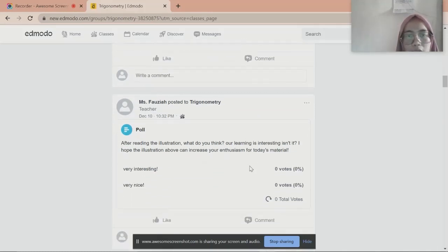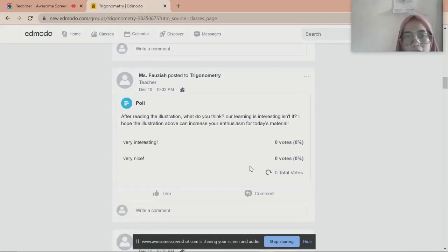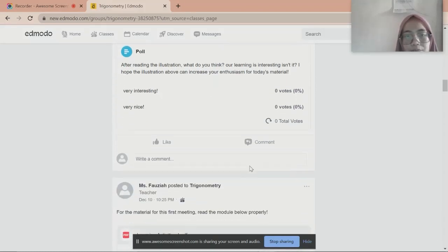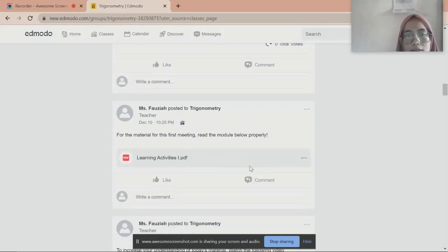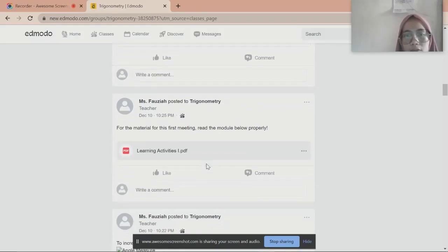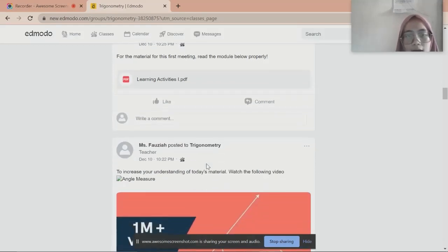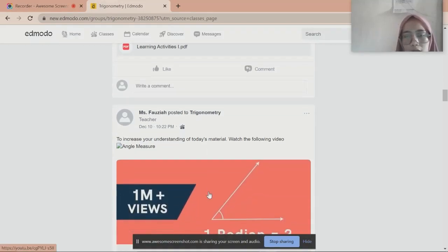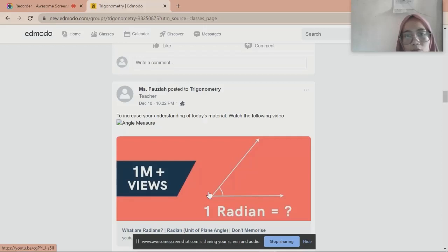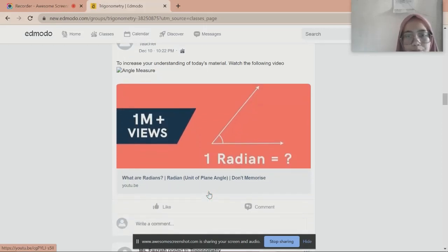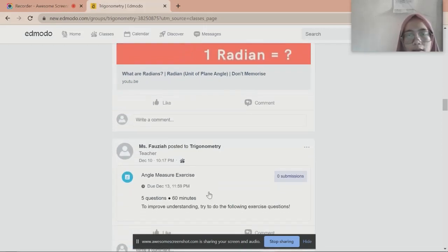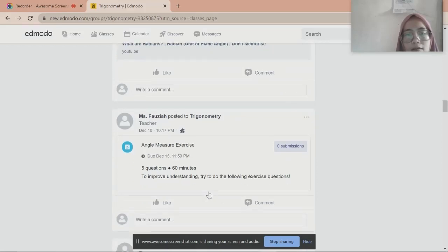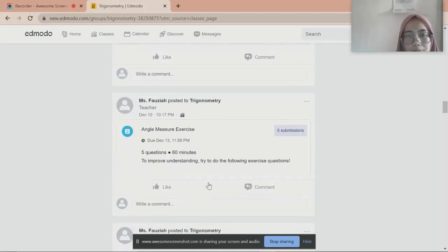And this is the polling after reading the illustration. And this is the model of the first meeting. To increase your understanding of today's material, students can watch the following video. After that, students can do the exercise of angle measure.